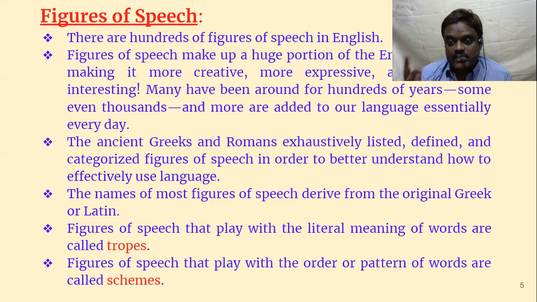There is not just one way. In many ways things can be expressed. Suppose you tell your girlfriend, I love you. The same thing, if you ask some poet to express it, he may express it in a different way. There is a line, my love is like a red red rose. Nothing like that. My love is so beautiful. Here, my love is compared with a red rose. A red rose is supposed to be so beautiful.